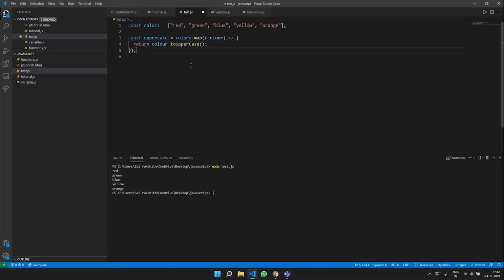So that's what I'm doing here. Now I'm logging that out, and I want to see that output. As you can see, as expected, each of the colors, that is red, green, blue, yellow, and orange, is in capital letters. And that's exactly what we wanted to achieve with the map method. Filter is also very similar, just that we are giving a condition and filtering exactly what kind of elements we want from the array.